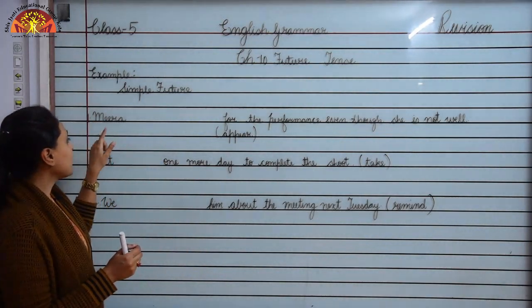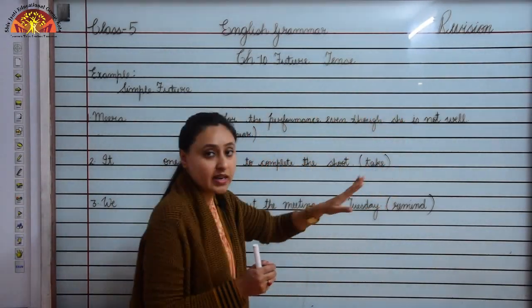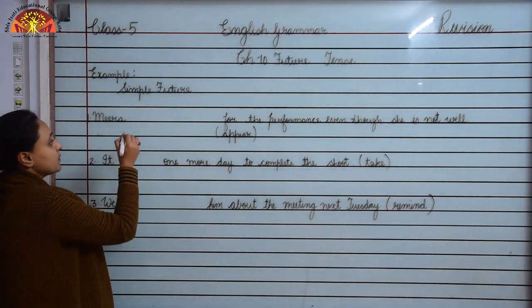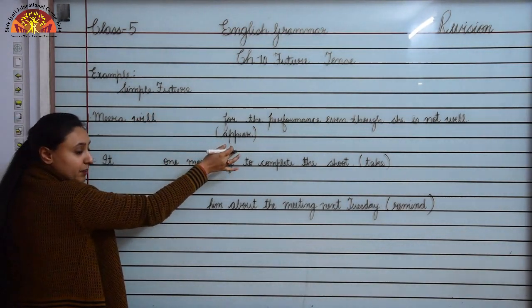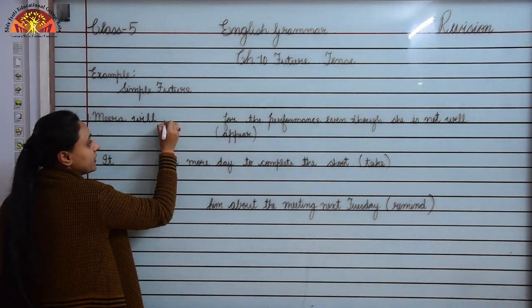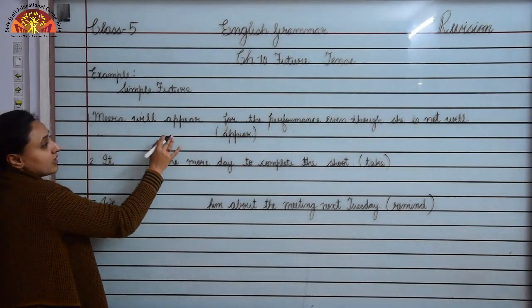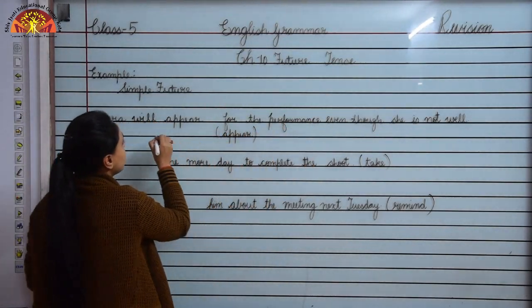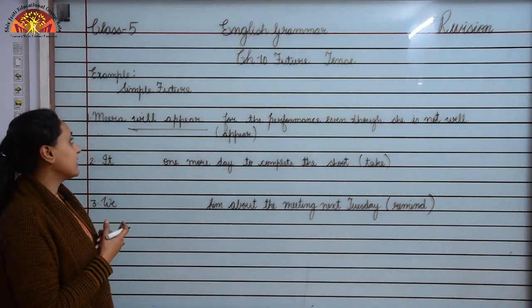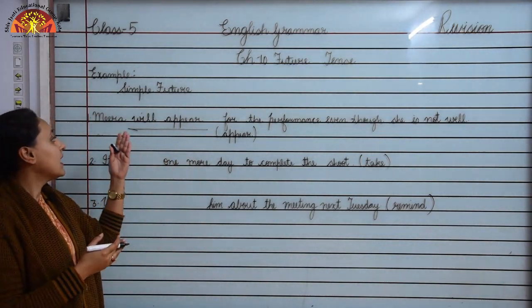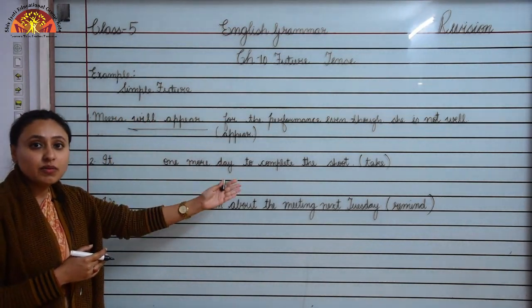Now look over here. Meera dashed for the performance even though she is not well. So children, we use the helping verb will first. Meera will, the verb is appear. So we will write the verb over here, appear. Meera will appear for the performance even though she is not well, okay. Whenever we have to change a sentence in simple future, we use the helping verb will with the base root form of the verb, okay.